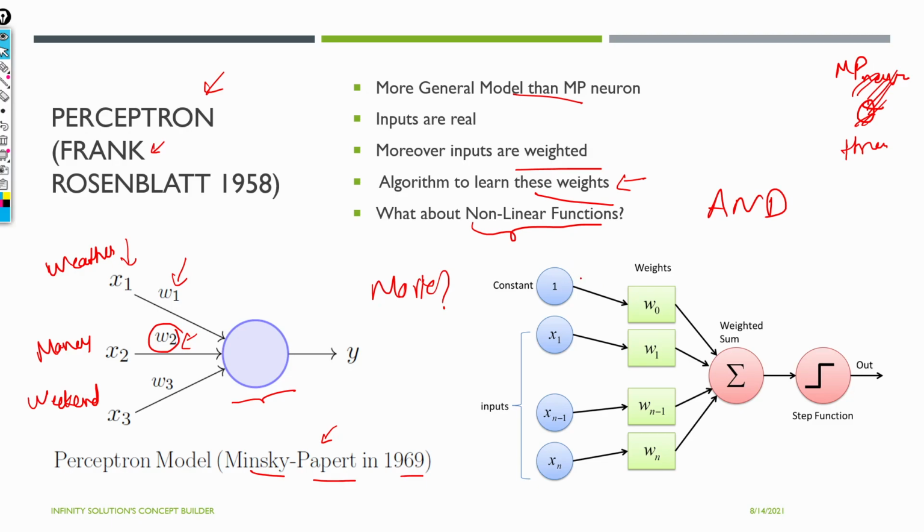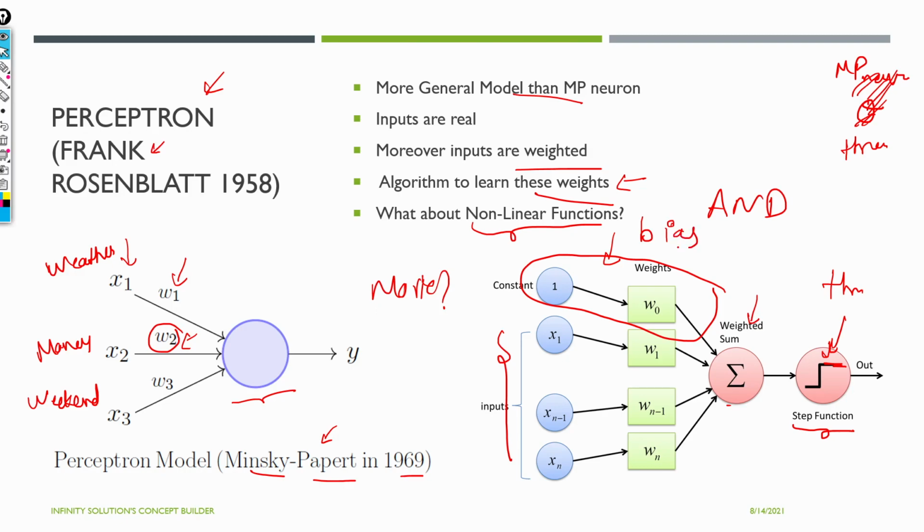Now here you can see that other than the input, there is a weighted sum, and then some threshold, a step function, nothing but a threshold: if my input is greater than some threshold, I'll give output as 1. So this is a weighted sum. Now you can see there is something here apart from the inputs, and this is called bias. I'm just giving a brief idea of what bias is; we'll discuss everything, including why bias is needed.